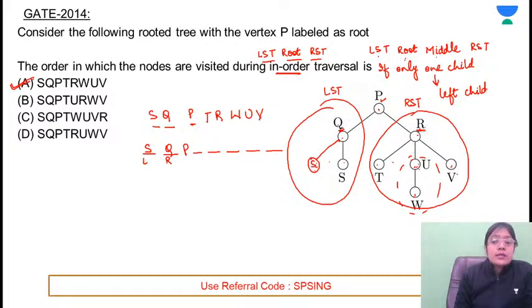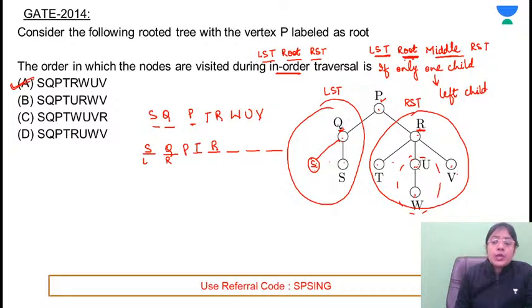After that, similarly, same concept we have to apply on the right subtree. In the right subtree, R is the root. Before printing the root, we have to print the elements of the left subtree. In the left subtree, only one element is there. So T will be printed, left subtree. Then print the root element. Root for right subtree is R.